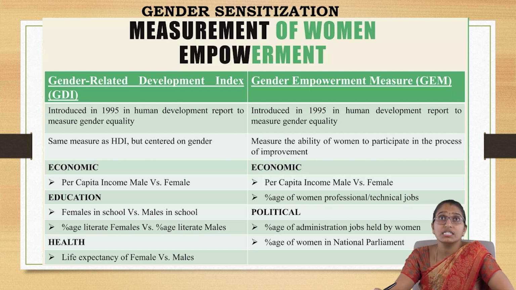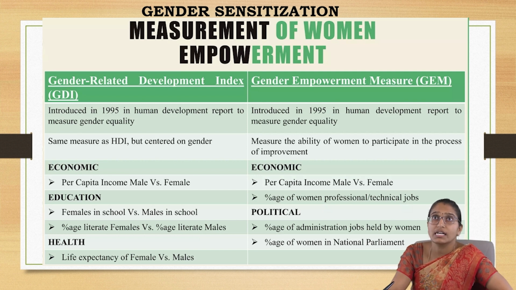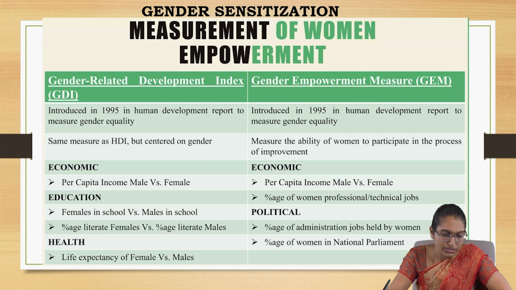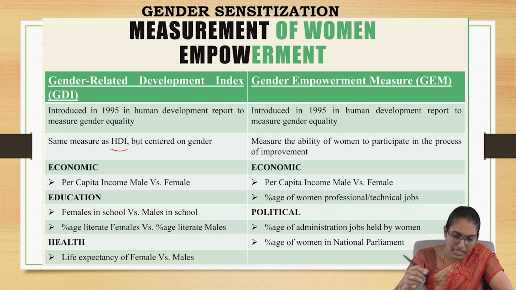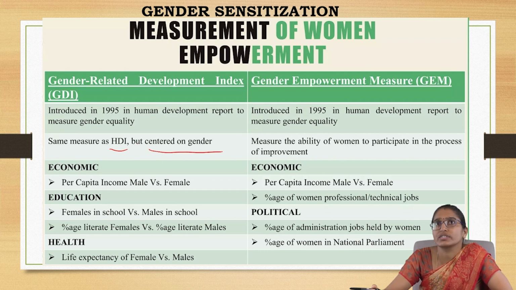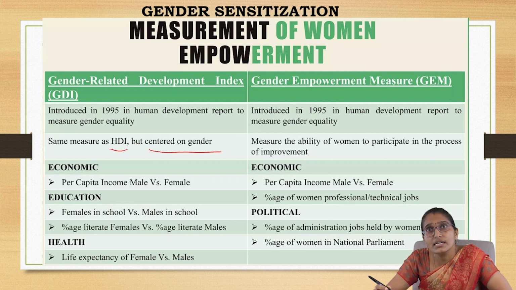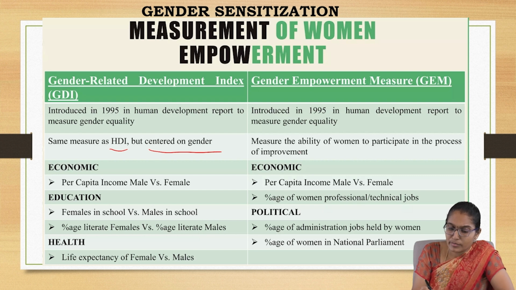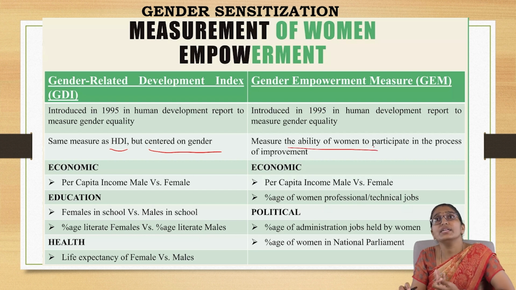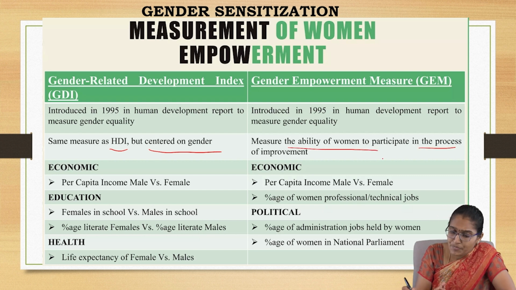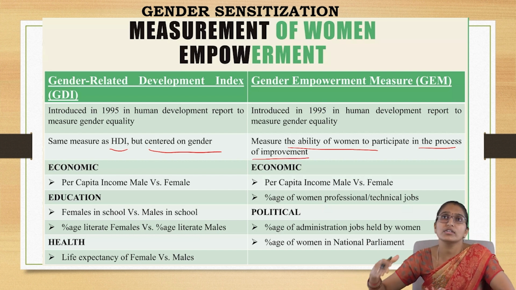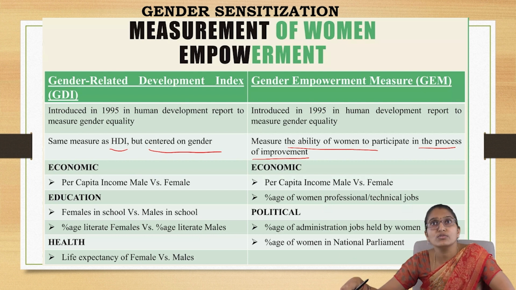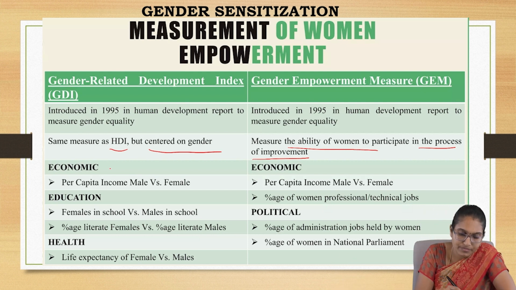Difference between this gender development index and gender empowerment measure? So this GDI is the same as HDI, but it is focused on the specific gender. And this GEM is also like GDI, but it measures the ability of women to participate in the process of improvement. So their role in the improvement, the positive manner of involvement of the women. Okay, and both are economic and per capita.